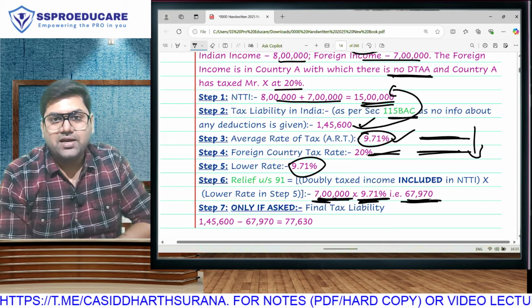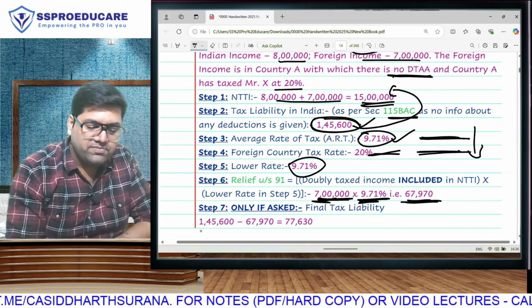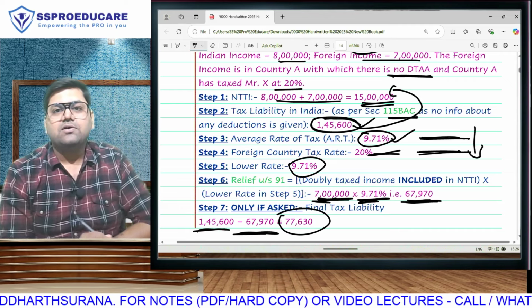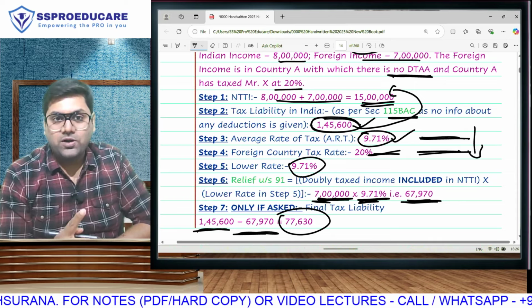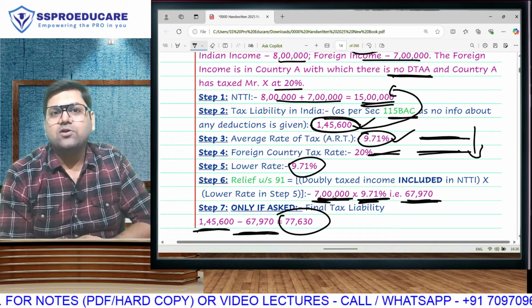And if in the exam they ask you the final tax liability, this was your tax if there was no relief. But from this tax, when we have calculated your relief, this, ladies and gentlemen, will be your final tax liability. Doubly taxed income included in NTTI into the lower rate will be your relief. That relief you subtract from your tax calculation, and then you will get your final liability.